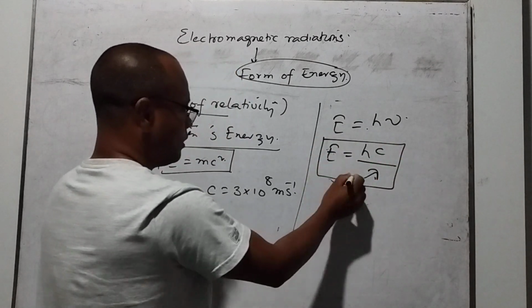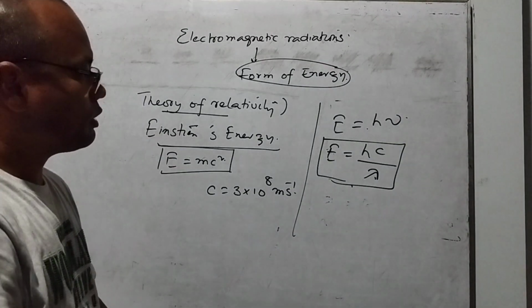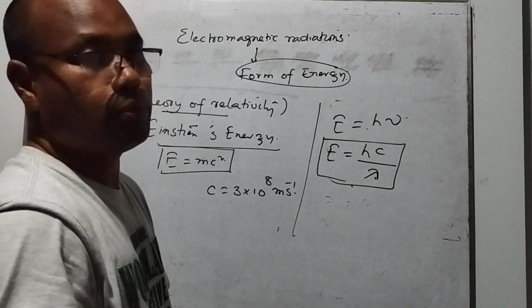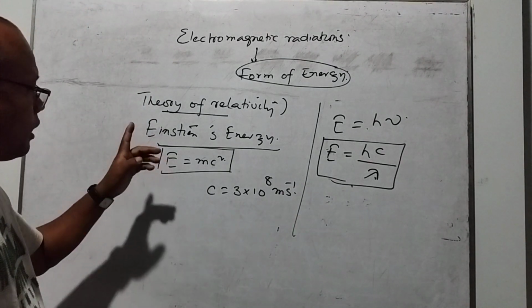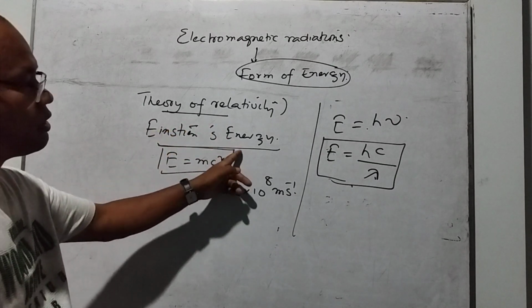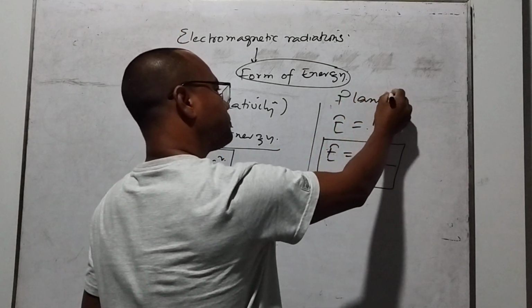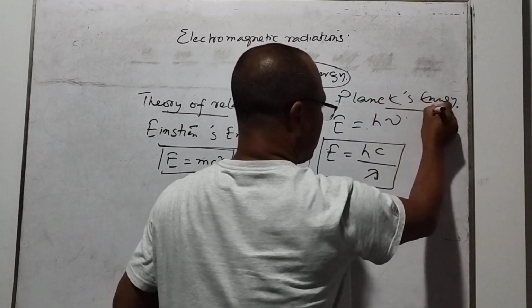So this is what we call the Planck energy related to the frequency or the wavelength of our particles moving in the direction of propagation. Another one is the Einstein energy, and this one is the Planck energy.